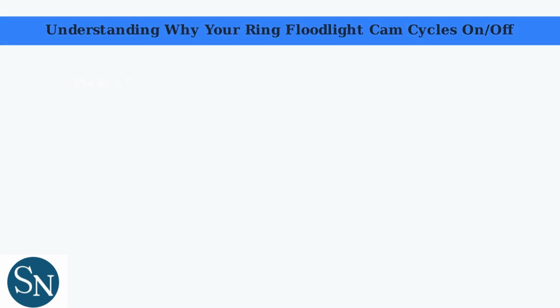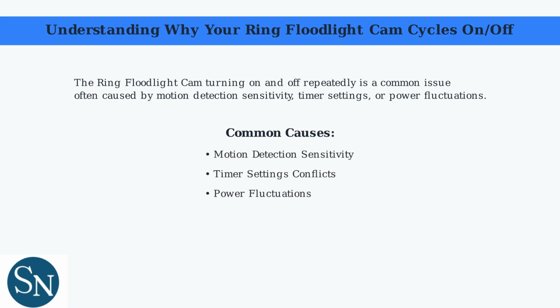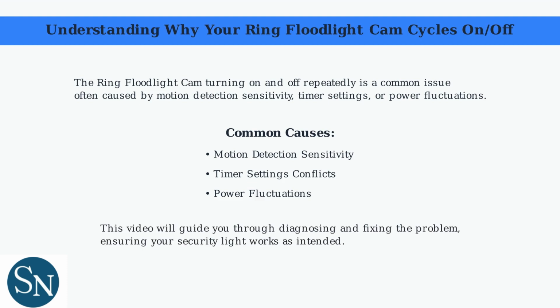The Ring Floodlight Cam turning on and off repeatedly is a common issue often caused by motion detection sensitivity, timer settings, or power fluctuations. Common causes include motion detection sensitivity that's too high, conflicting timer settings, and power fluctuations. This video will guide you through diagnosing and fixing the problem, ensuring your security light works as intended.